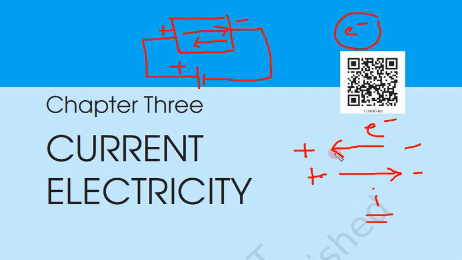If electrons are flowing towards left, the current would be considered to be flowing on the right side, because we consider positive charges to be flowing on the right side. If electrons move from this side to this side, there would be a positive charge and a negative charge, because the electron is moving from this place to this place. This place will become more negative, this place will become more positive.